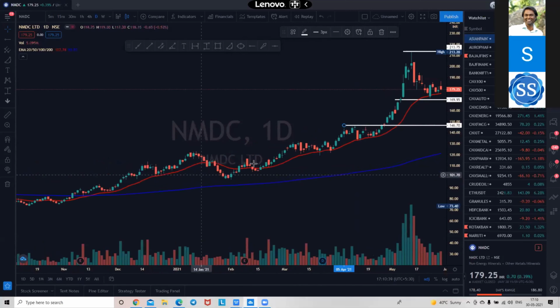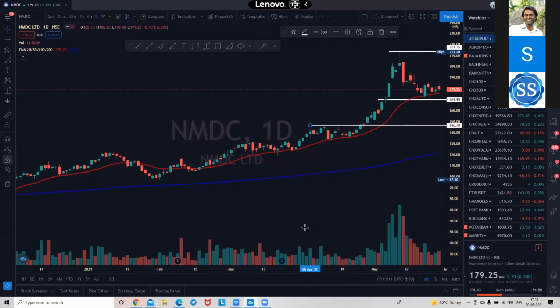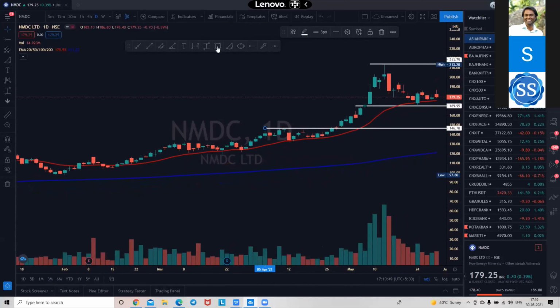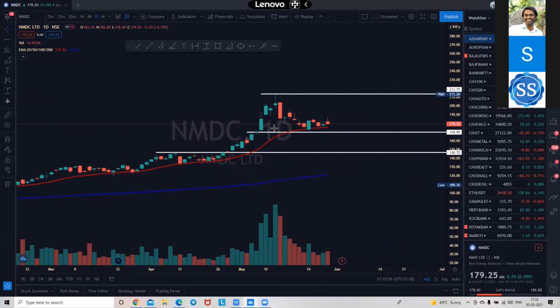So on any day, if you are analyzing 20 EMA and volume dry up, we don't need any indicators, any RSI, any reversal, nothing. We only need a naked chart and small things like a horizontal ray or horizontal line, whatever you prefer. But you should analyze the stock like this. I will always buy a stock here. I will not buy the stock over here because I can see there is no risk reward happening over here.